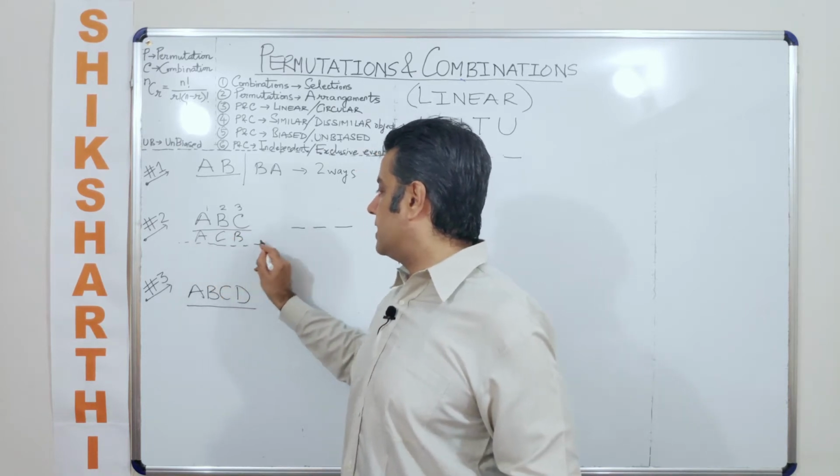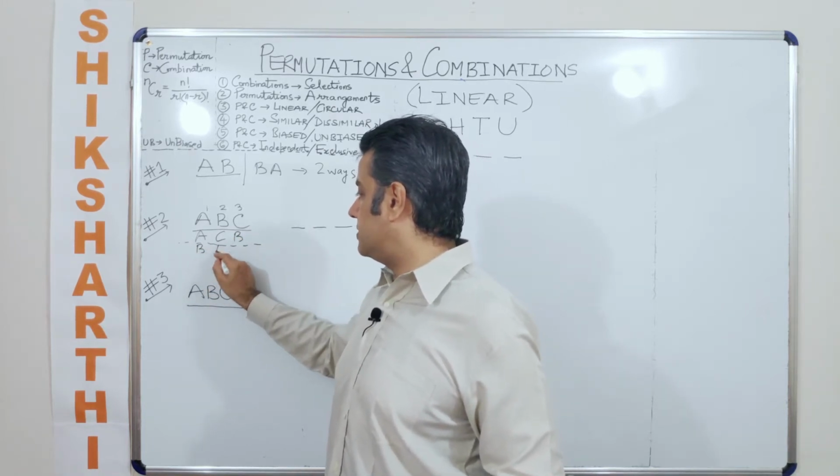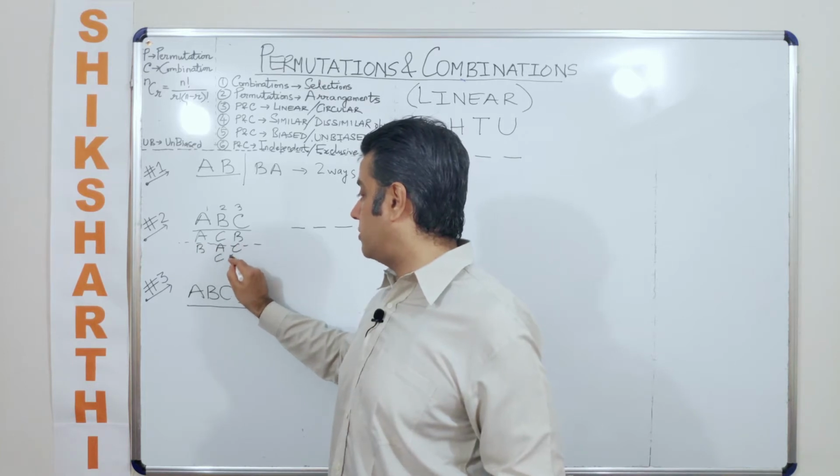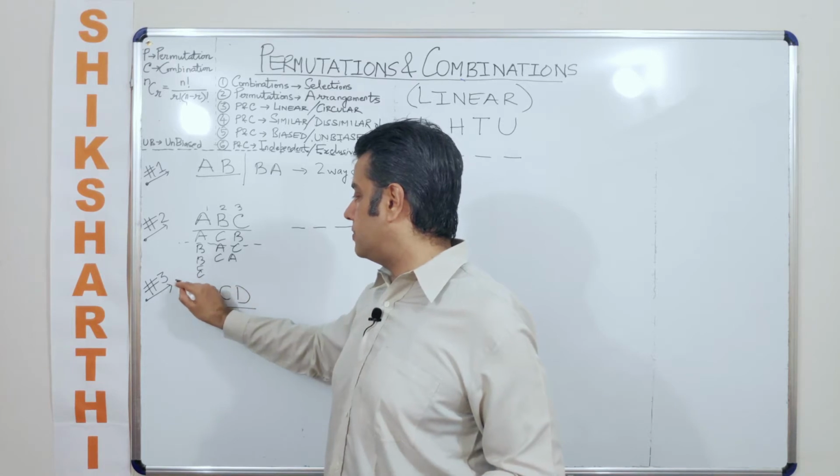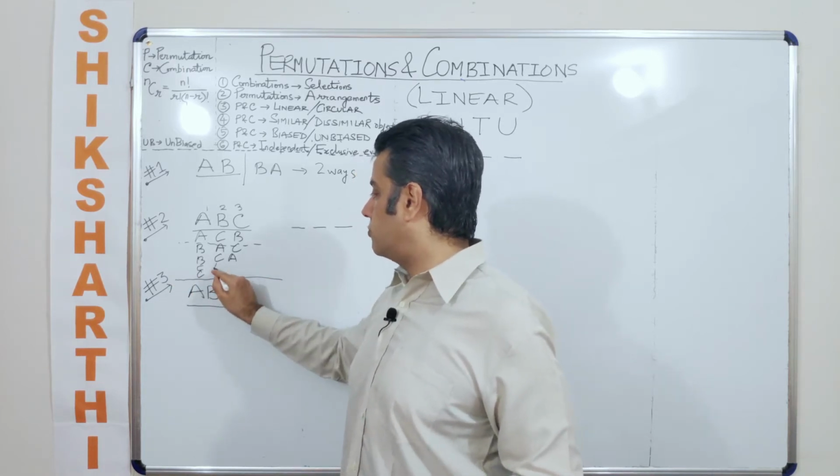Similarly, I can make B sit down in the first place. In that case, the remaining places can be occupied by both A and C. And the third case here is C sits in the very first place, followed by A, followed by B, or followed by B, followed by A.